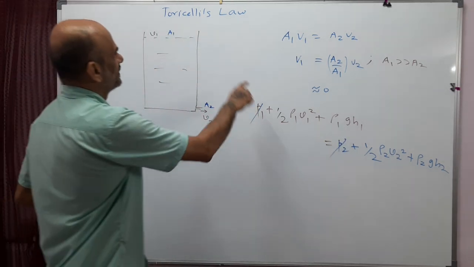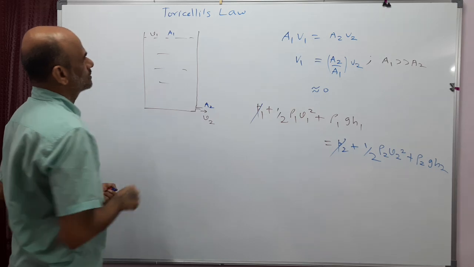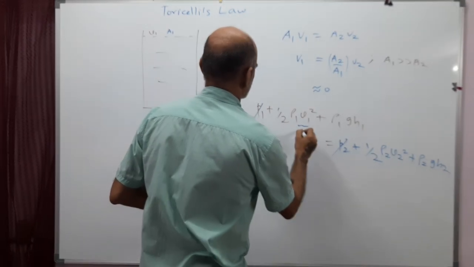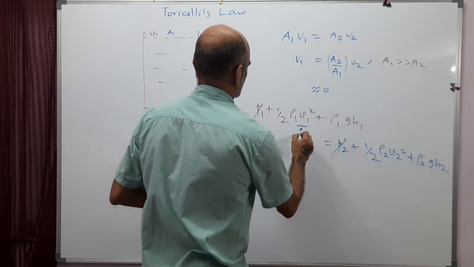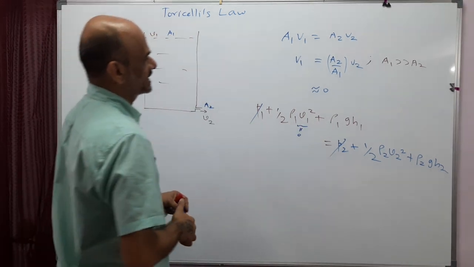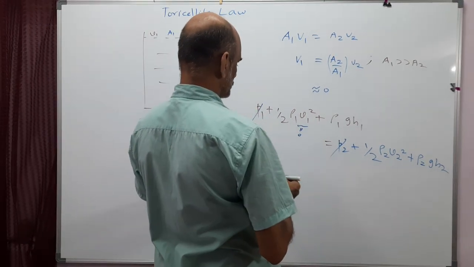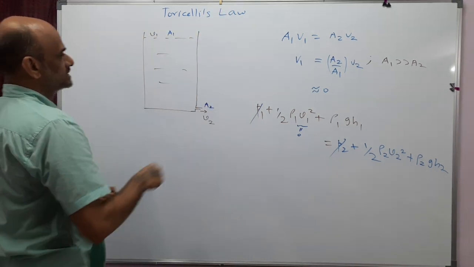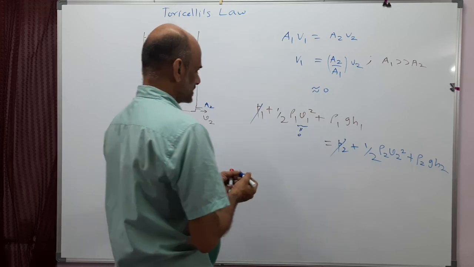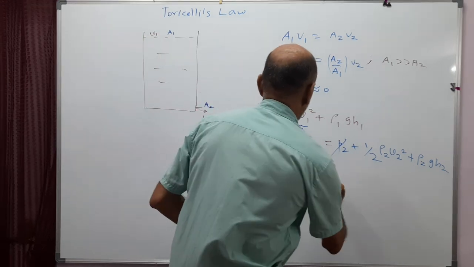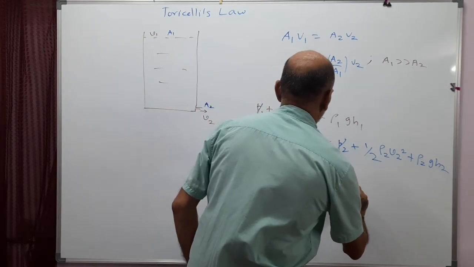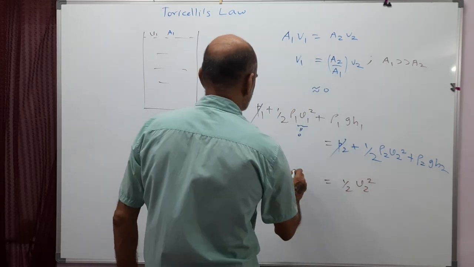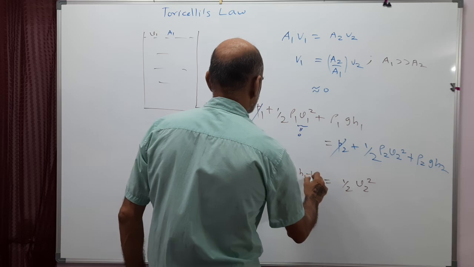And then we have this velocity, with which the level is dropping down. It's almost 0. So this term is 0, because velocity is 0. So this term will go. So from this I can get V2. And also let me assume it's an incompressible fluid like water. So density is the same. So density will cancel. So half V2 square equals g (h1 minus h2).